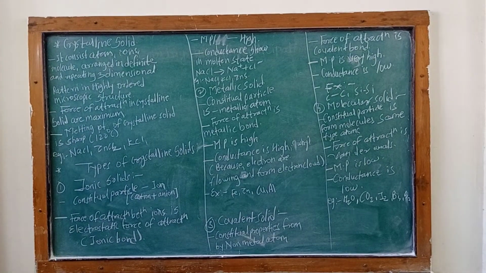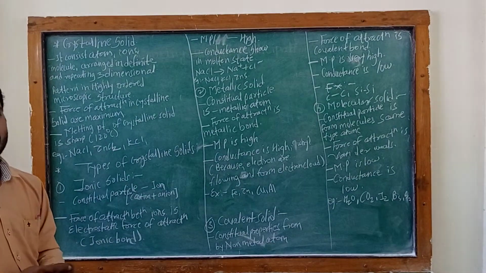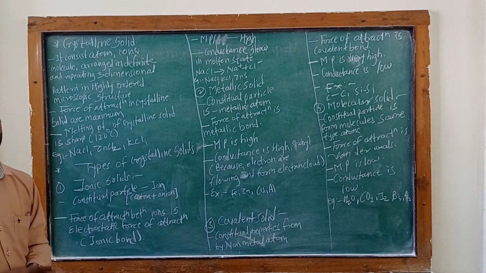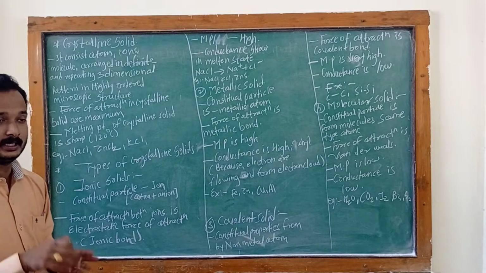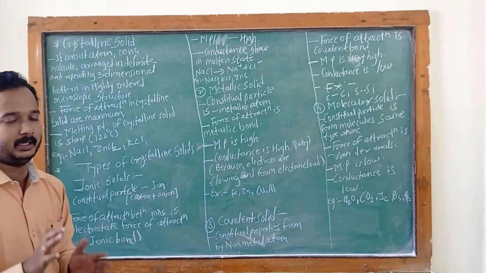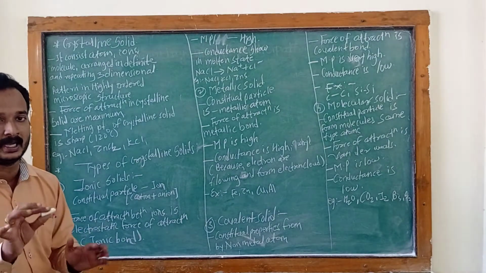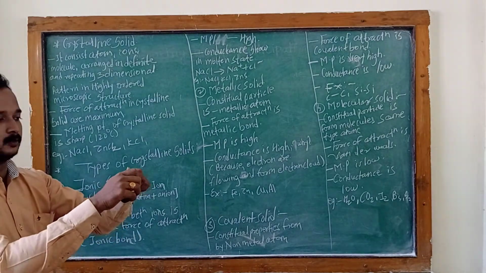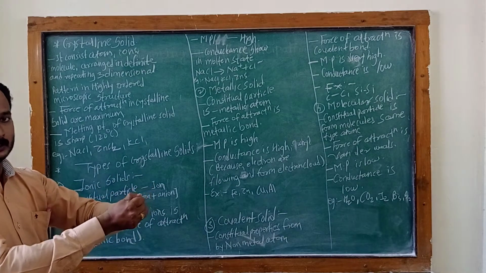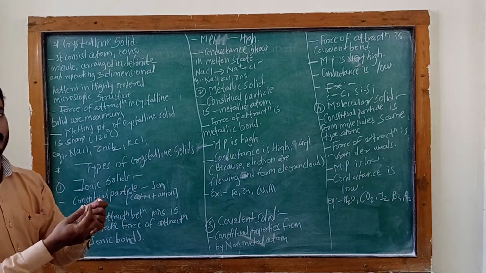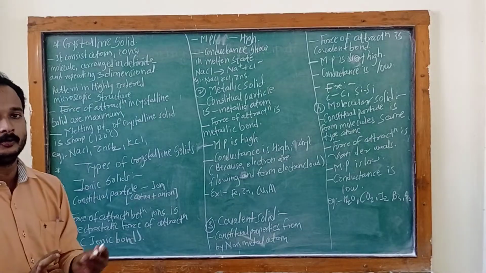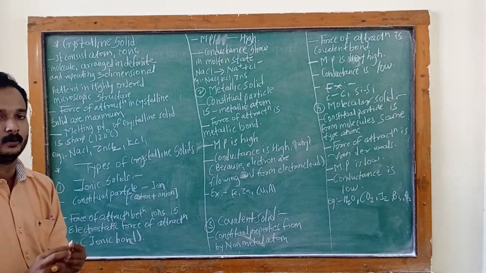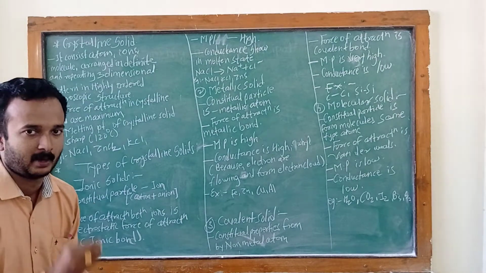For example, marble. Marble has very strong bonding between its particles, so it does not break easily by hand. But chalk can easily be broken by hand. Why? Because chalk is an amorphous solid.